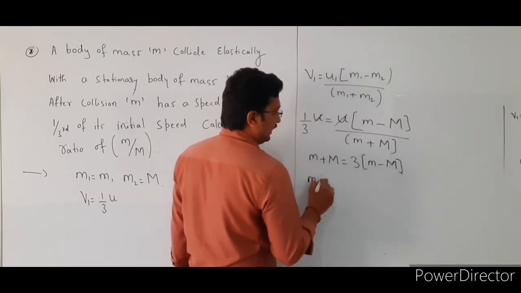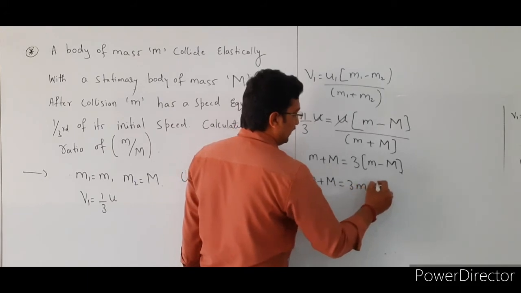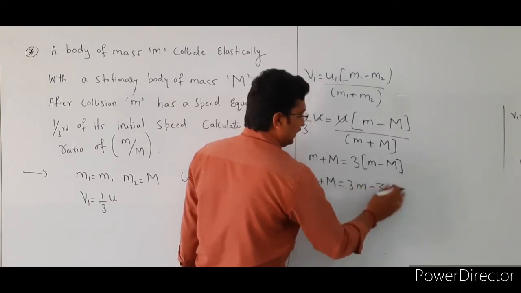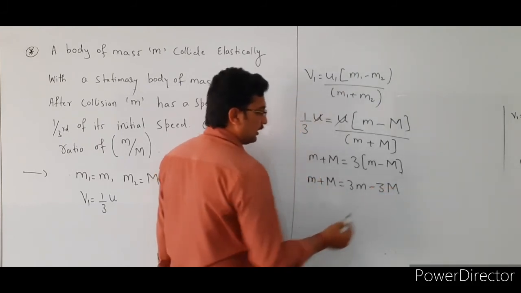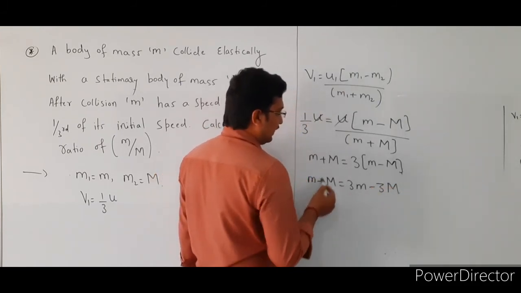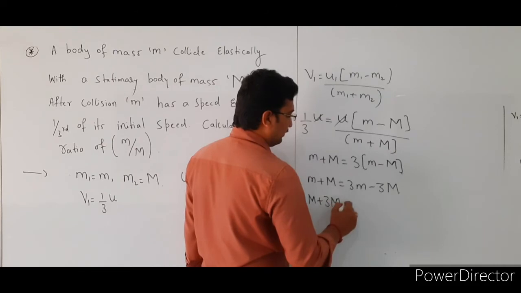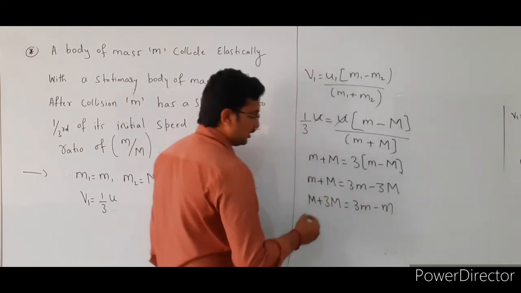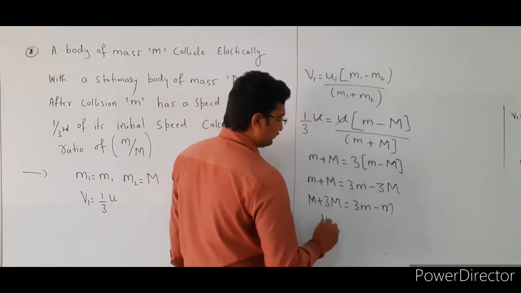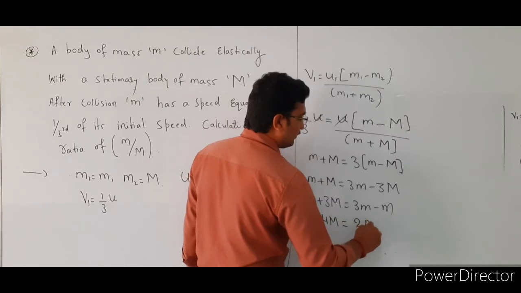Simplify: m plus M is equal to 3m minus 3M. Rearranging the terms, take the minus 3M to this side and the m to the other side. Then m plus 3M is equal to 3m minus m, so this becomes 4M is equal to 2m.